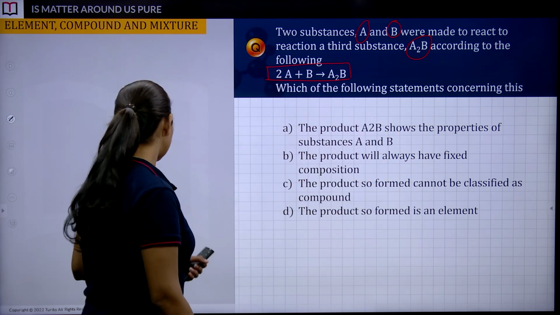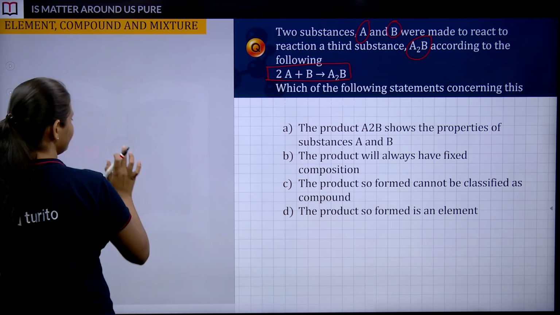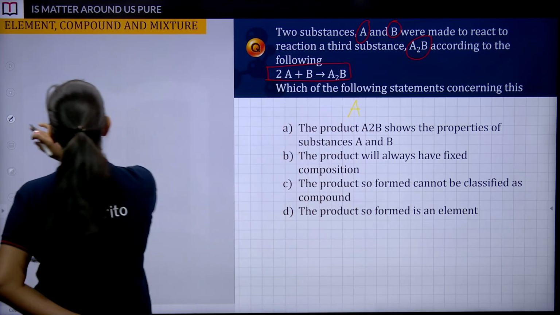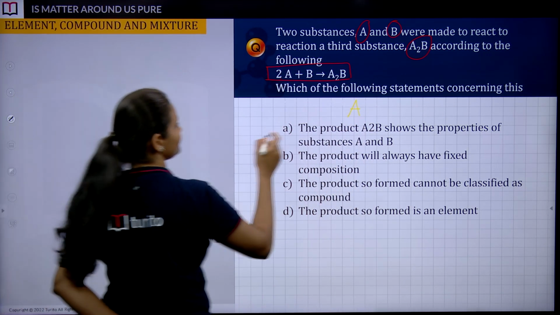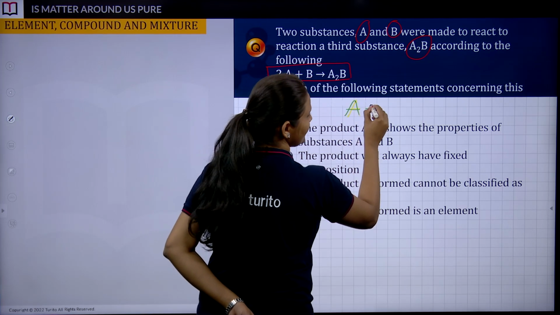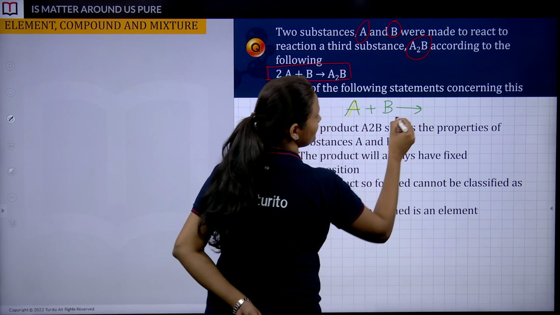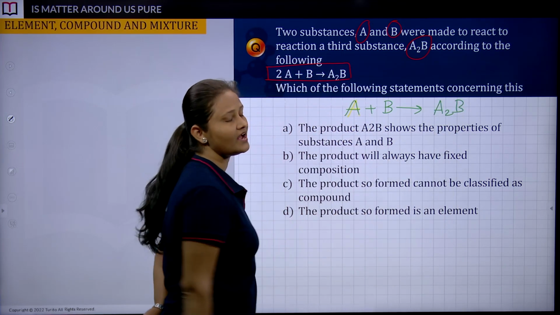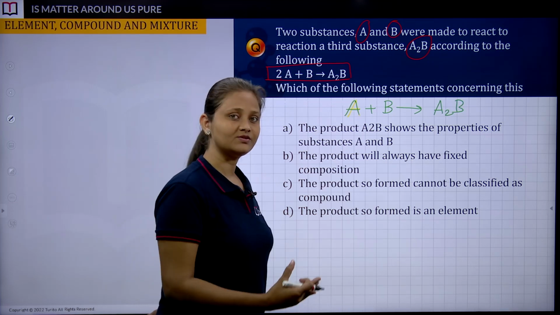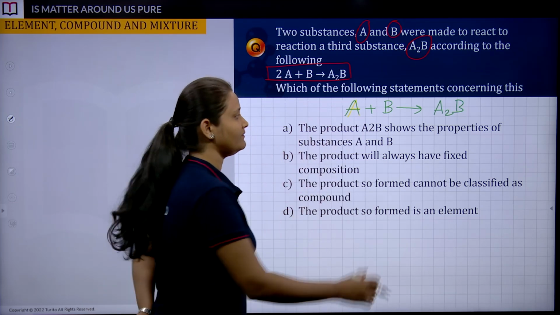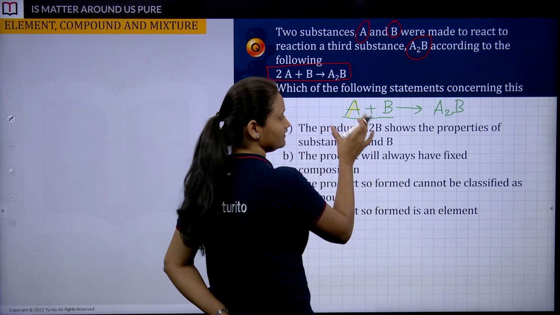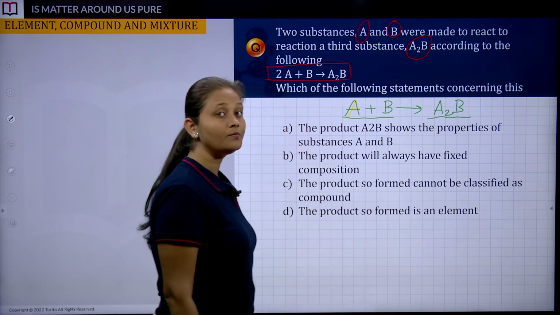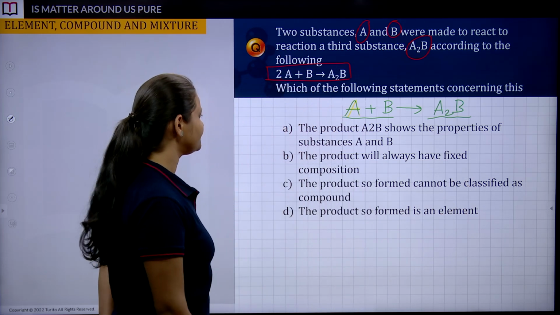Now students try to understand, this is very simple though it looks very big. Here we have A, which is one of the reactants. A is reacting with B to give you A2B. A chemical reaction has happened. We have revised that whenever this happens, the left hand side is reactants, and the right hand side is all about products. So try to understand.